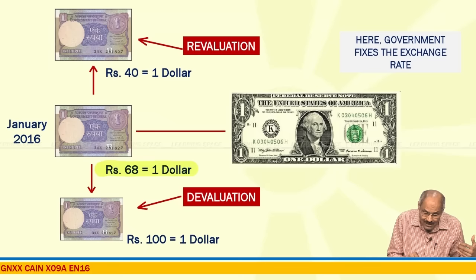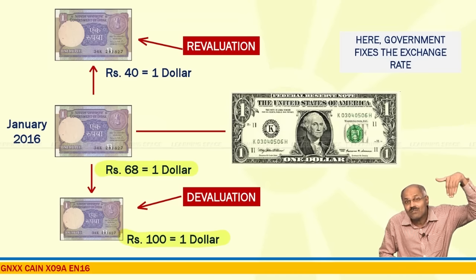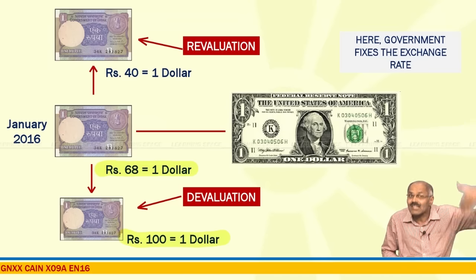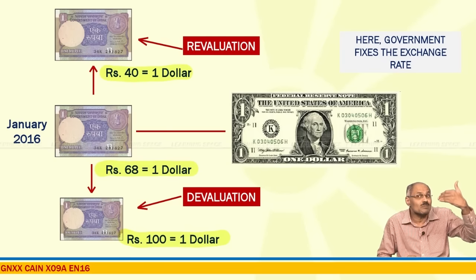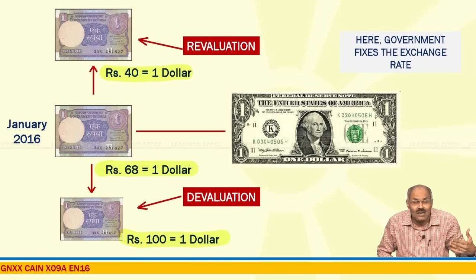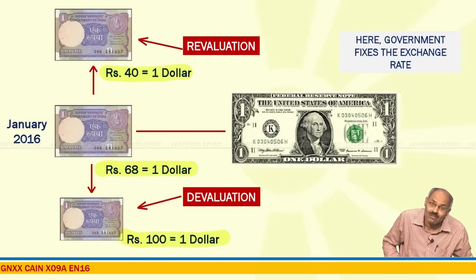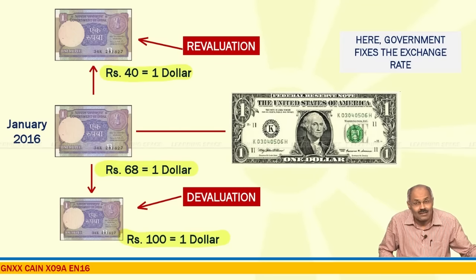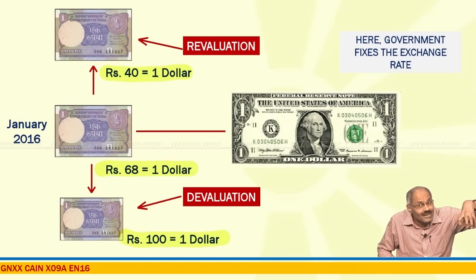If government deliberately fixes it at 100 rupees a dollar, that is a devaluation, and if government raises the value of rupee, that is a revaluation. This is the basic difference between revaluation and devaluation. Revaluation and devaluation involve fixing of the rate by the government, whereas depreciation and appreciation is due to market forces.